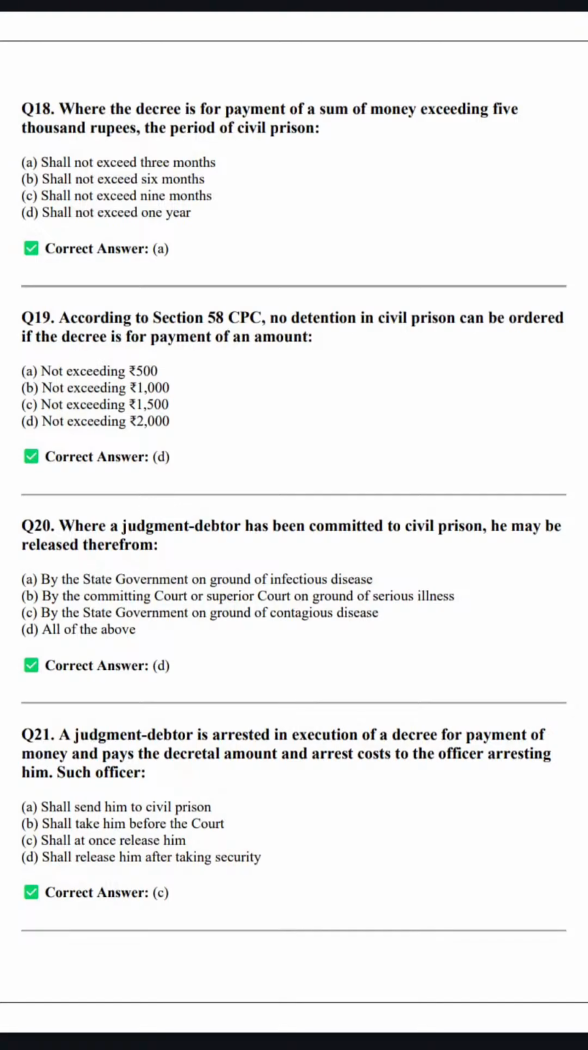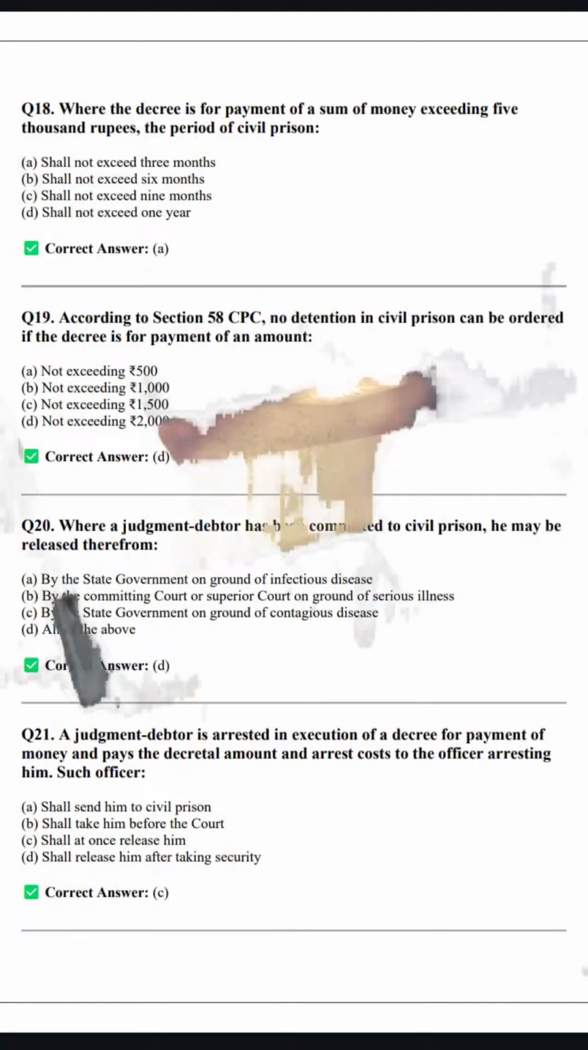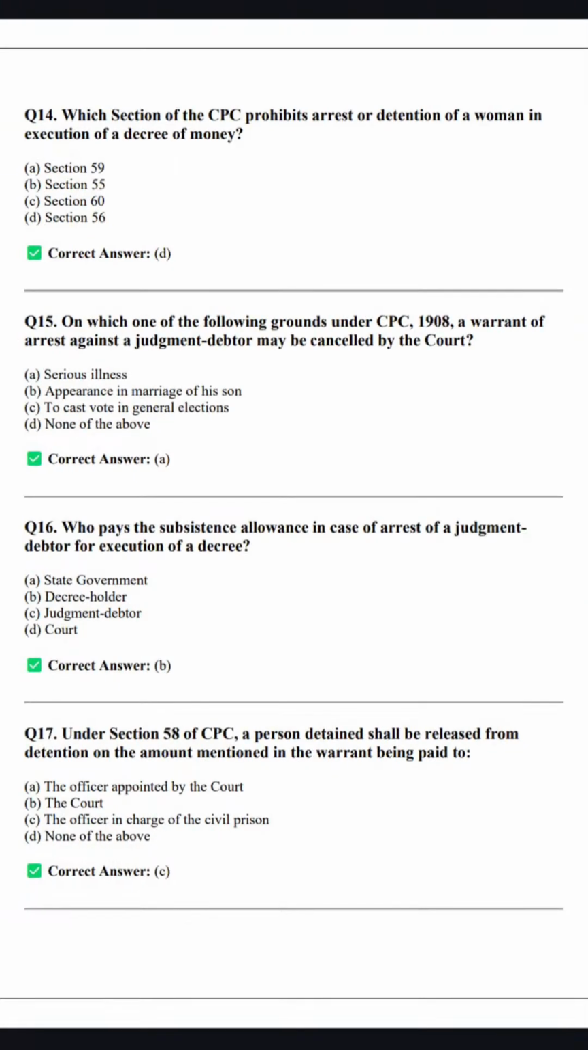अब हम लोग आगे बढ़ते हैं. Slowly and slowly we will learn CPC with the help of MCQ which was asked in previous year, right? चलिए आगे बढ़ते हैं.